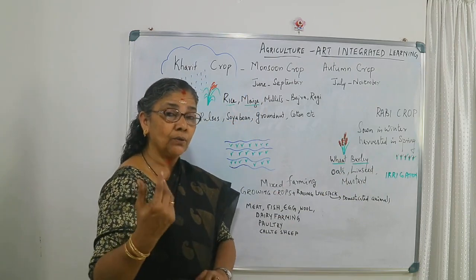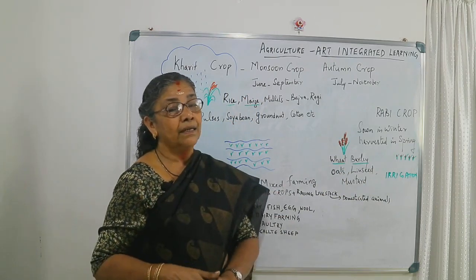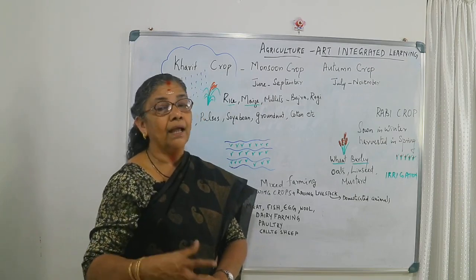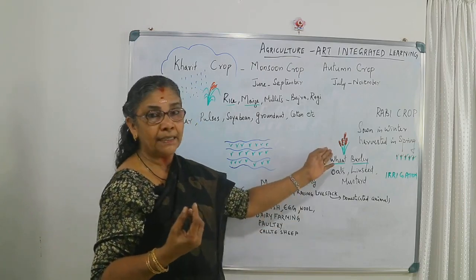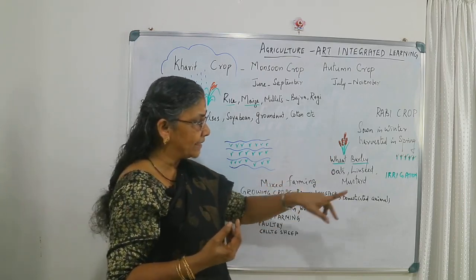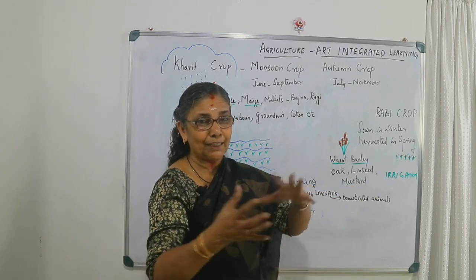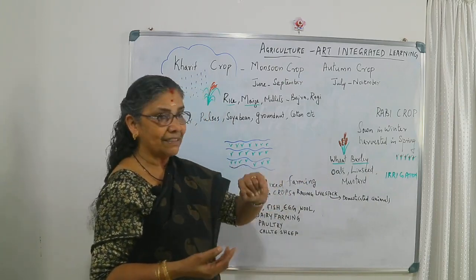And how do they grow without rain? Because of the earlier rain, the water may have percolated into the ground, and from that water the plants will grow. Along with that, irrigation may also be used in the Rabi crop. Most often it is the dry season, with dry areas. That is the way the cultivation will take place.